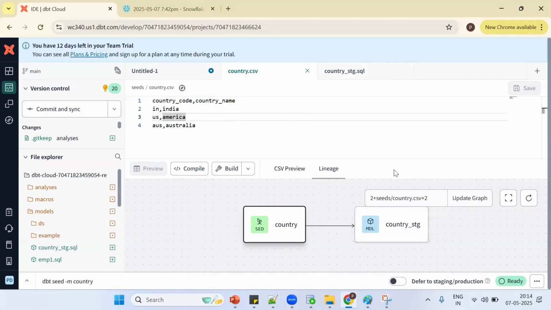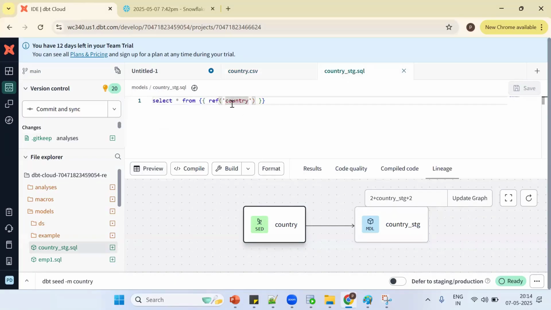See what happened. Dependence is nothing but, now we have created one model. On what object did we create it? On the seed object. Now this dependence means this object is dependent on this object. You need to understand the functionality: my object is dependent on this object.